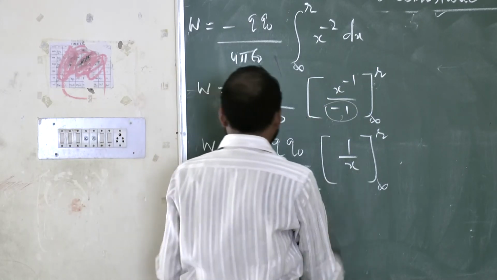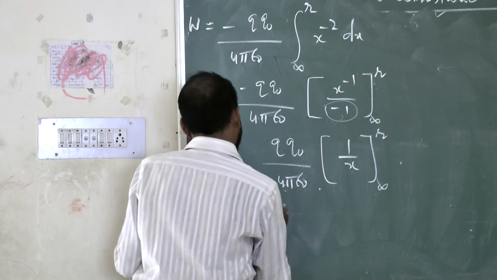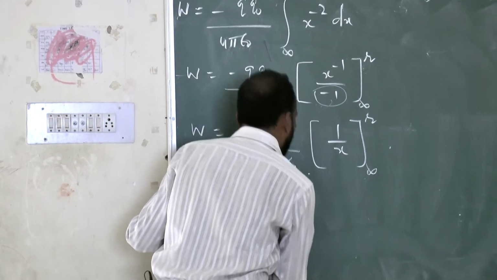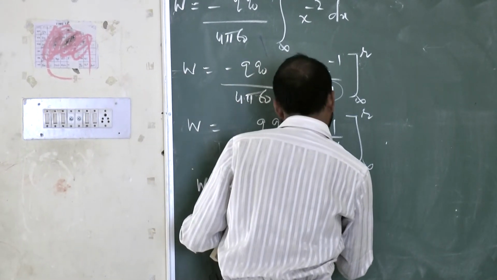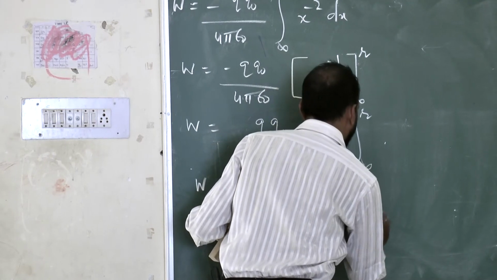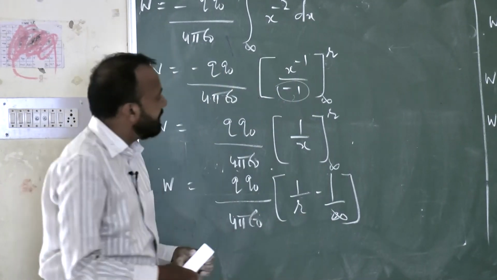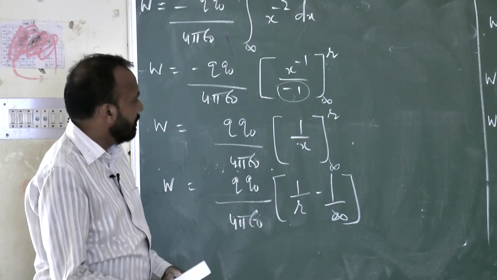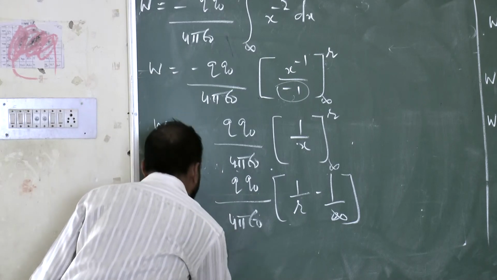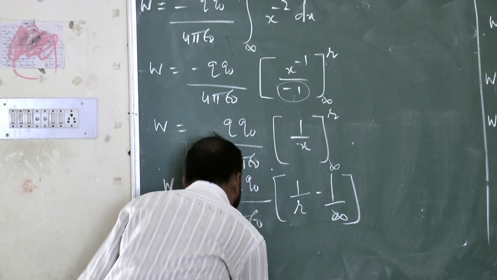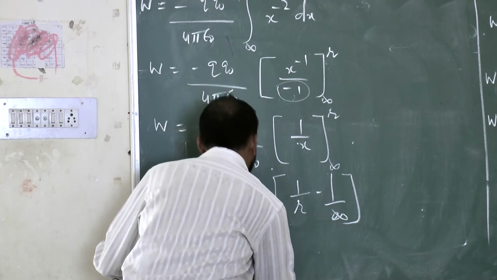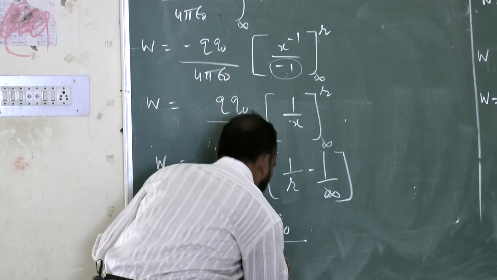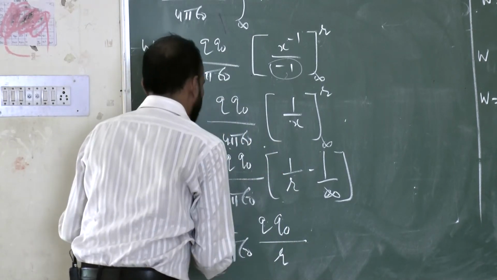Okay. Now let us integrate it. So W is equal to q naught by 4 pi epsilon naught, times 1 by r minus 1 by infinity. You know the rule of integration: upper limit minus lower limit. Now what will I get? W is equal to 1 by 4 pi epsilon naught, q naught divided by r.